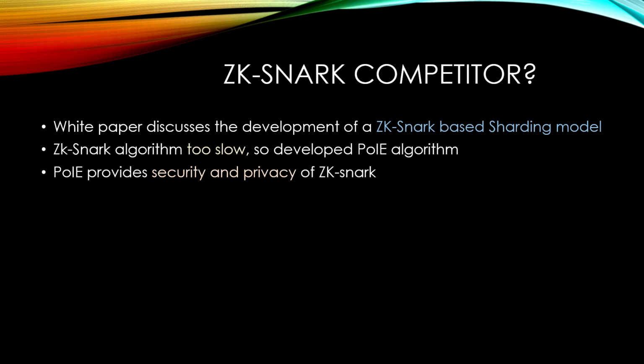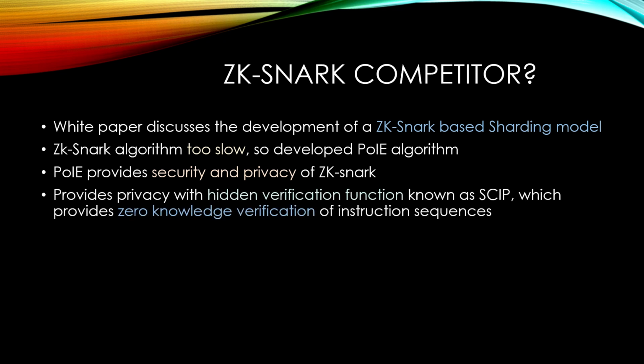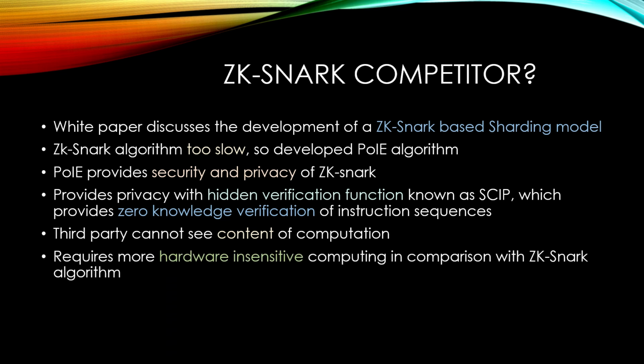And POIE can reduce the number of nodes per shard with a hidden verification function known as SCIP, which can provide zero knowledge verification of instruction sequences without revealing the contents of the computation. And it requires more hardware intensive computing to actually attack the POIE algorithm in comparison with Zk-Snarks.